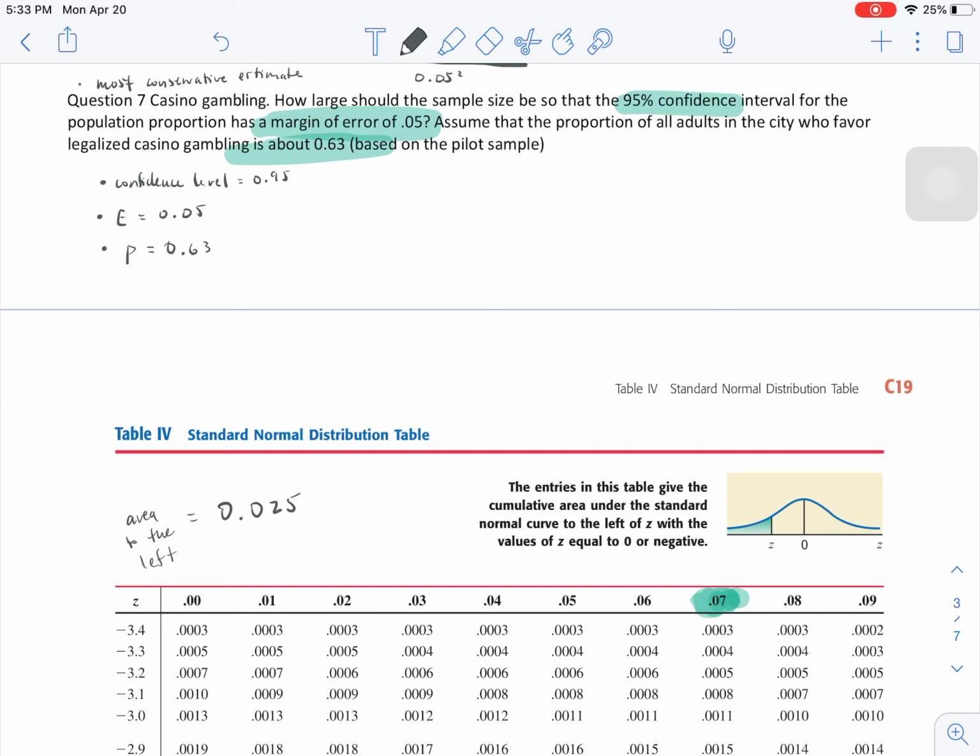Now, if you remember, when we're doing a confidence interval for proportions, our margin of error is equal to our z-score times our estimated population proportion times 1 minus that guy. Divide this by n and take the square root. That's our sample standard deviation.